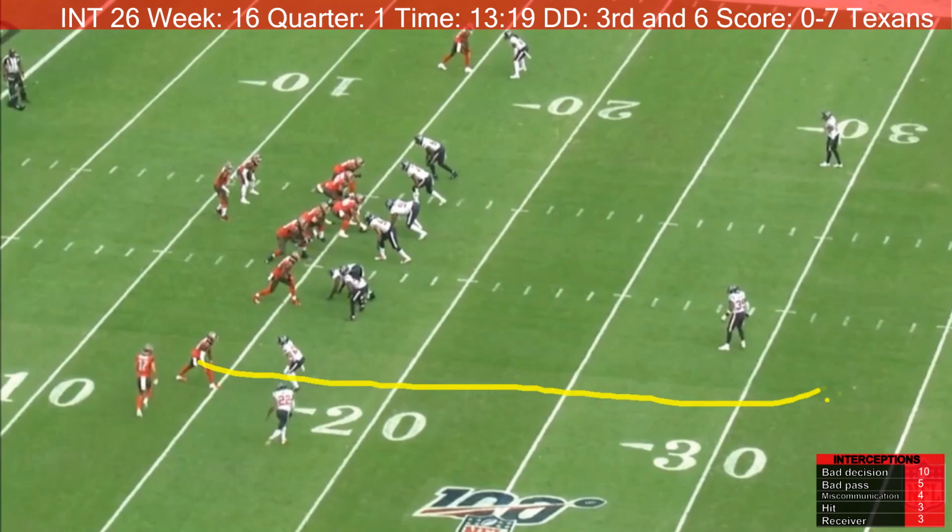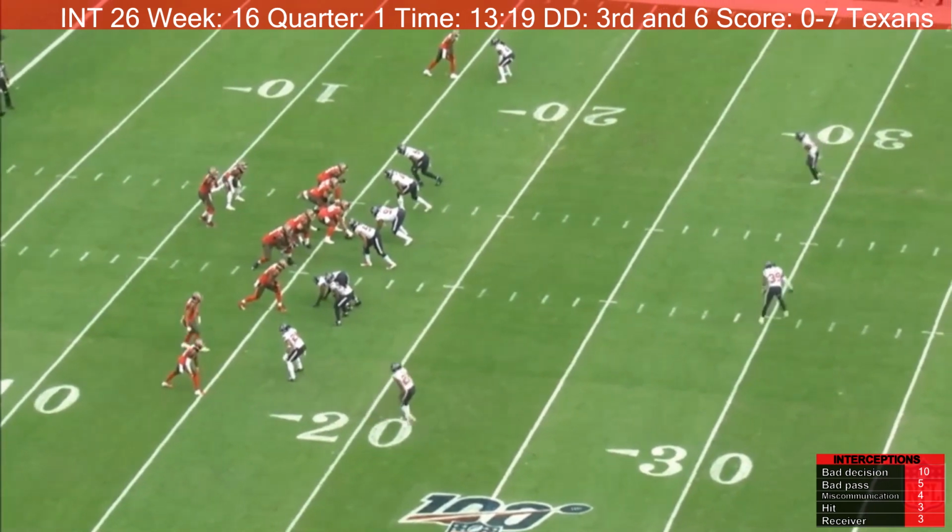Hyman runs out, cuts inside. He does get separation from his defender. This would have been a good pass. However, Jameis Winston does not see the safety come across the field to undercut the route and make the interception. This is a bad decision by Jameis Winston for not seeing the safety.